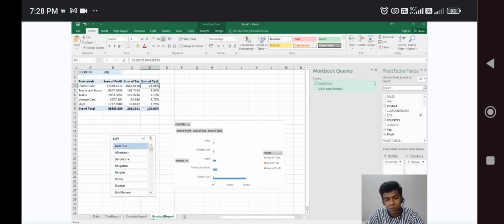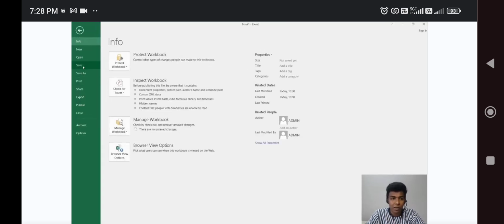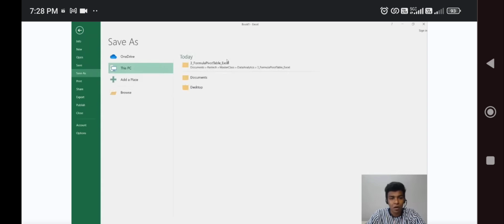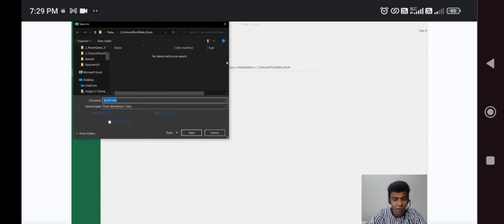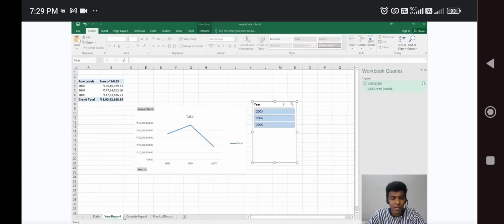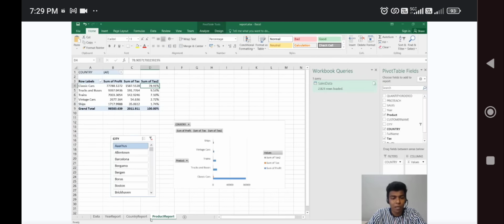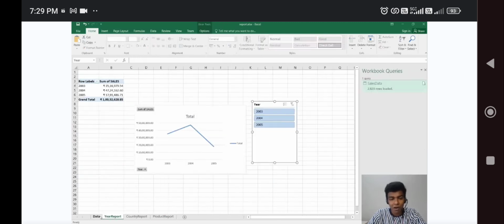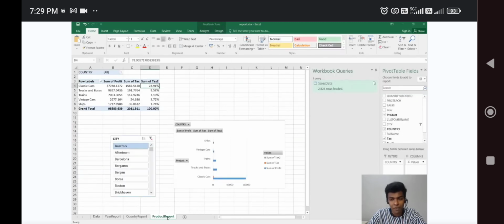So you can create the report, and you can also save it. You just save that in a different or the same category, like you can put up a report. Or if you want, you can export that into different sheets. Likewise, we have created a year report, country report, product report. So try to use more fields and data, so that we can add more filters.